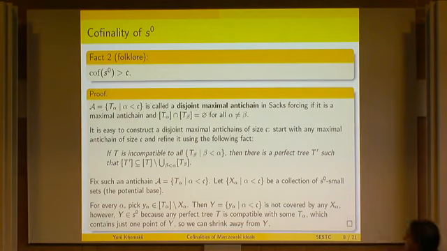So we fix this completely disjoint antichain, T0, T1, etc. And we look at a potential base, so a continuum-sized collection of Marczewski null sets, and we simply pick, so this is x0, we just pick a point in T0 but not in x0, x1 we pick a point in T1 not in x1, etc. And the set that we pick, this y, will be not covered by any x alpha, however it will be small because it's a maximal antichain, so given any tree you can get inside one of those conditions, and then you find that there's just one point from the set, so you can shrink and avoid it. So this is a fairly simple argument.